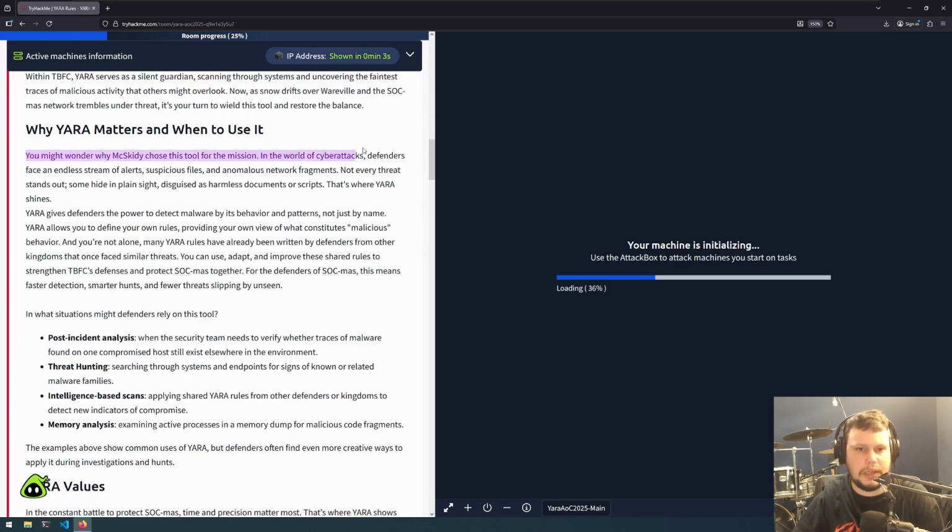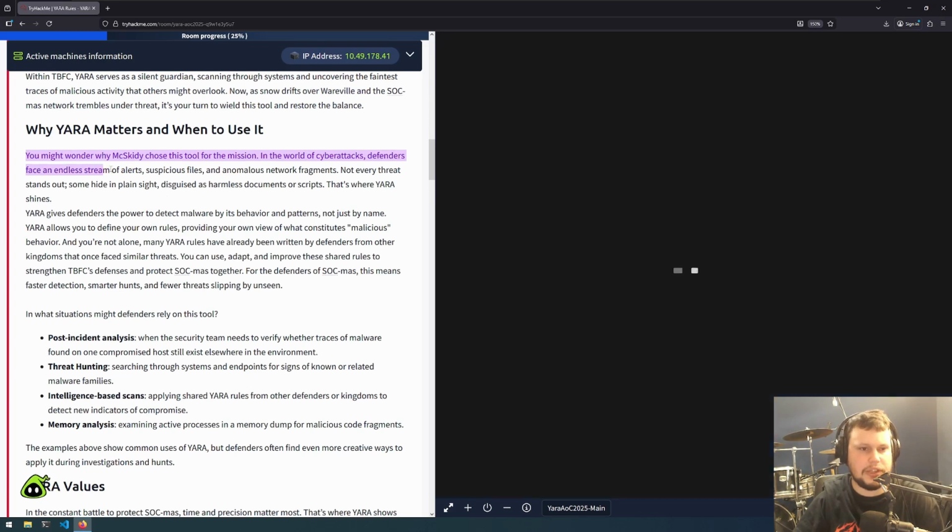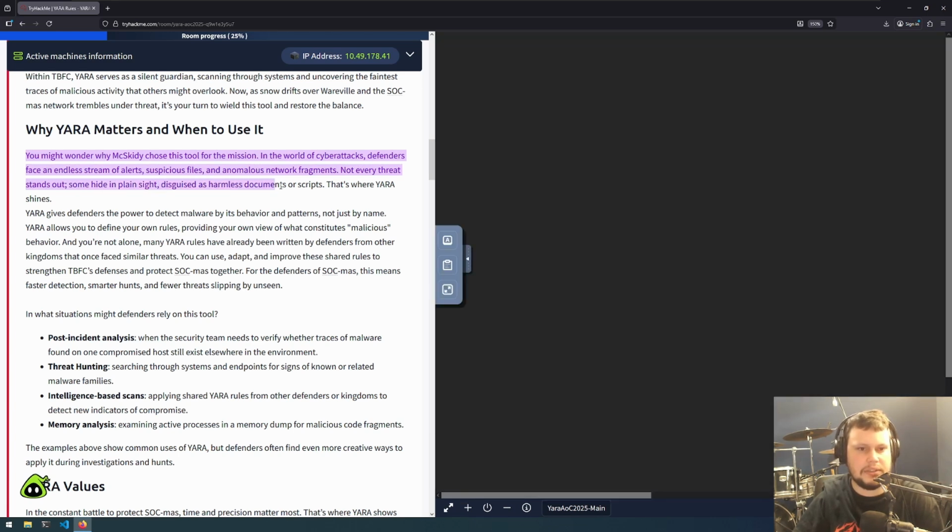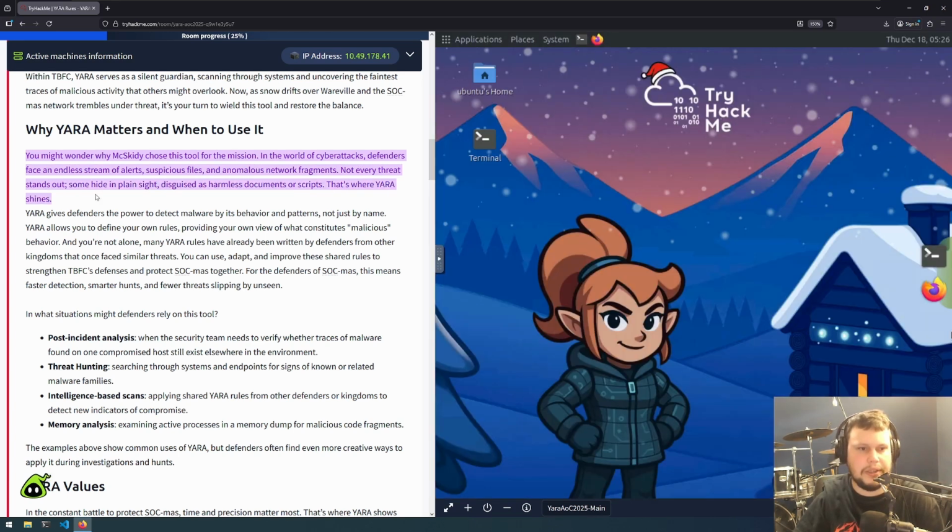In the world of cyber attacks, defenders face an endless stream of alerts, suspicious files, and anomalous network fragments. Not every threat stands out. Some hide in plain sight, disguised as harmless documents or scripts. That's where YARA shines. YARA gives defenders the power to detect malware by its behavior and patterns, not just by name. YARA allows you to define your own rules, providing your own view of what constitutes malicious behavior.